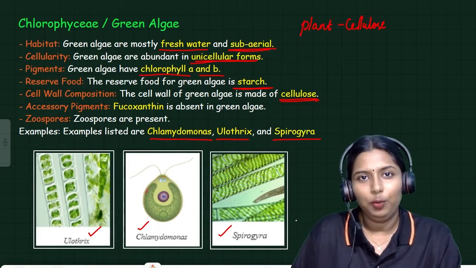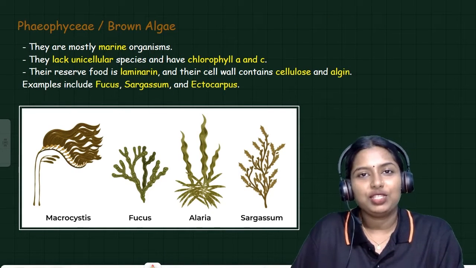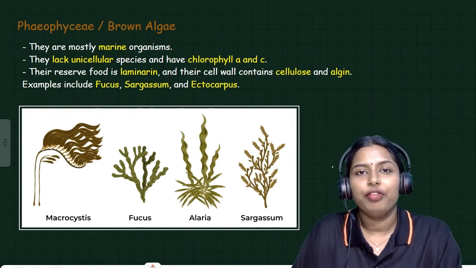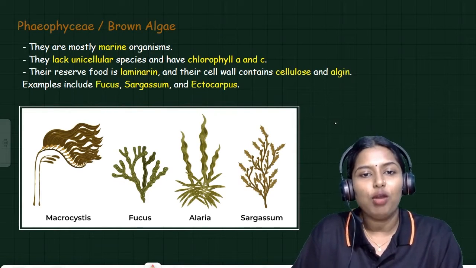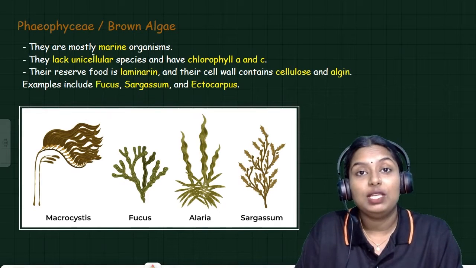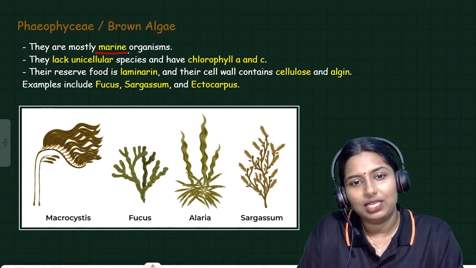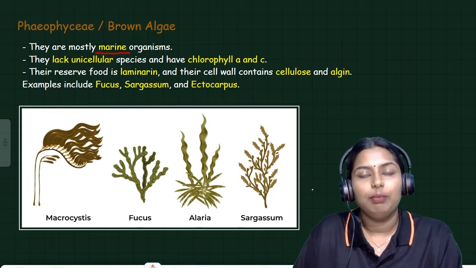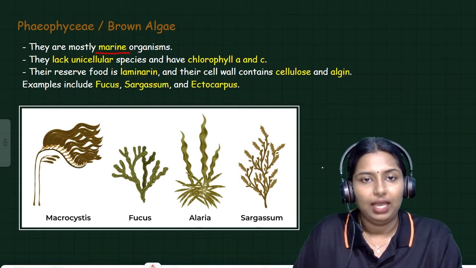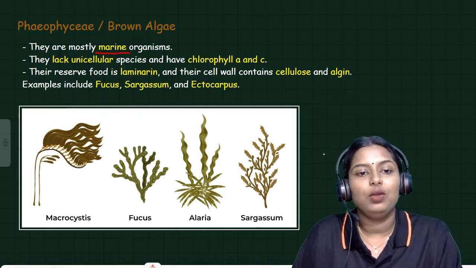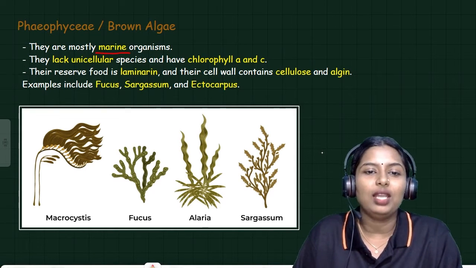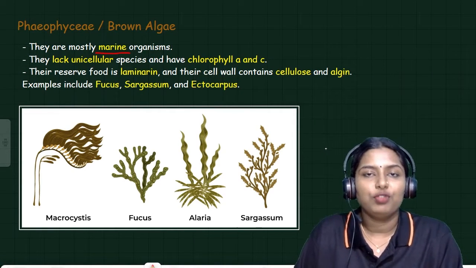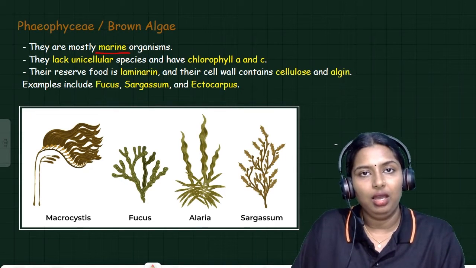Yes. Next, we have to study the brown algae, which are called Phaeophyceae. They are mostly marine organisms. Marine means it is not present in fresh water. It is only present in marine water. These are mainly marine organisms and they lack unicellular species. So most of the Phaeophyceae algae are what?